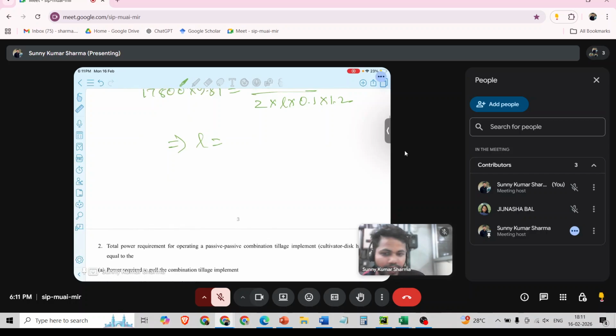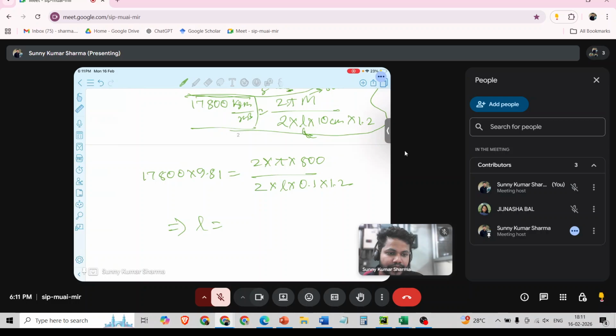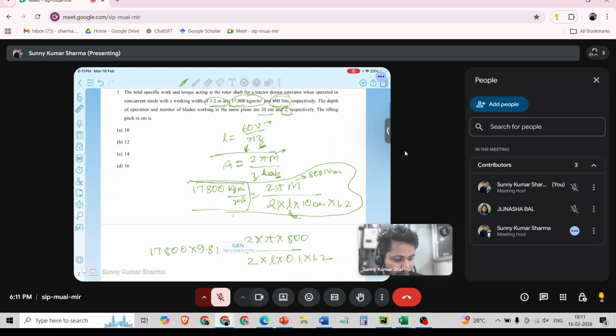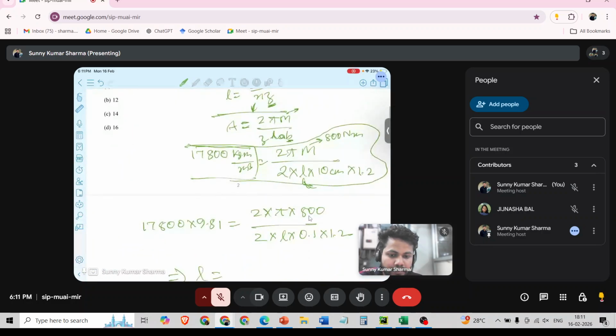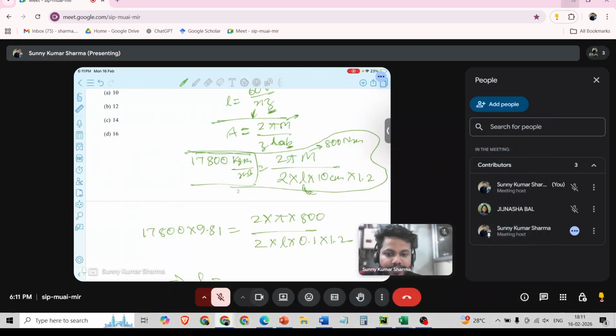So what is the tilling pitch coming here? It should come as 12 centimeter.